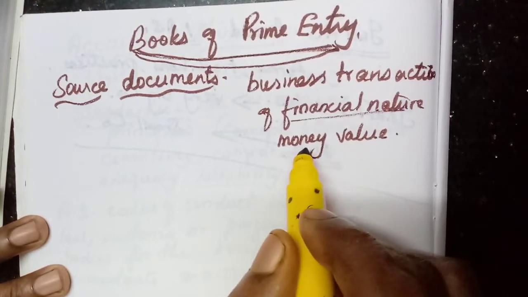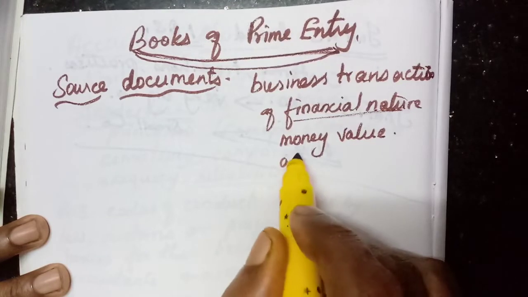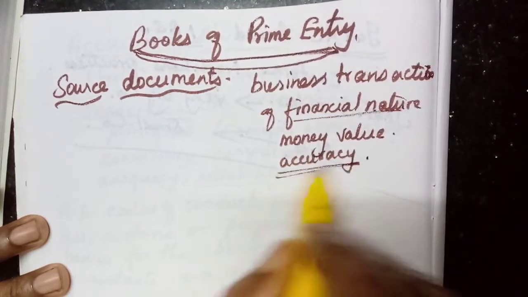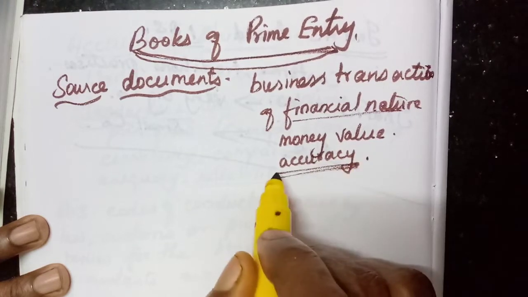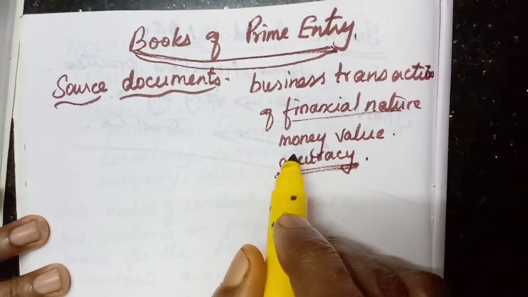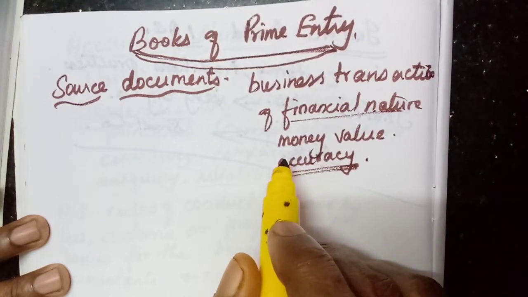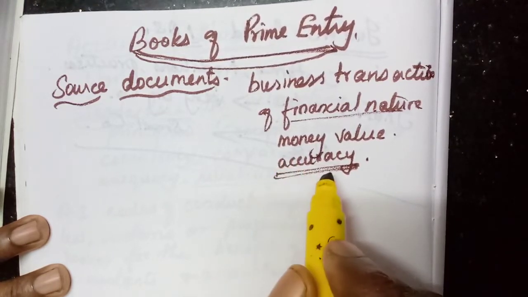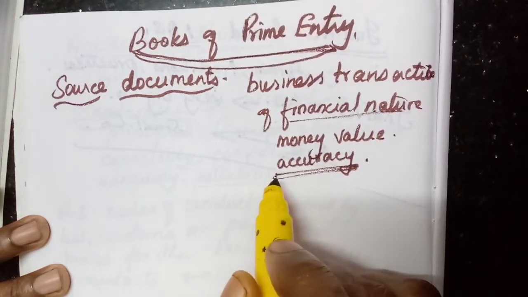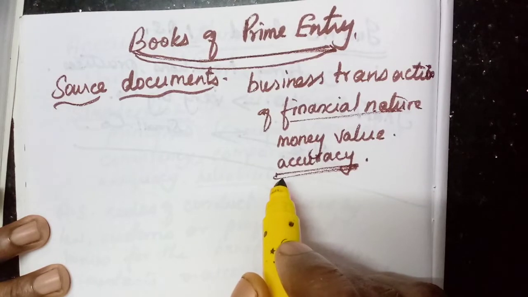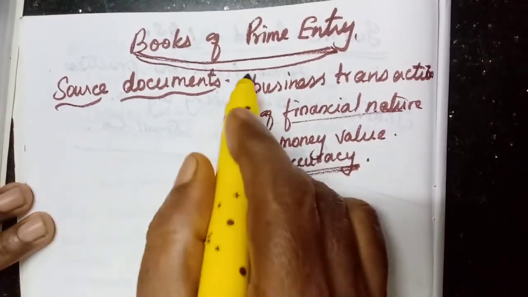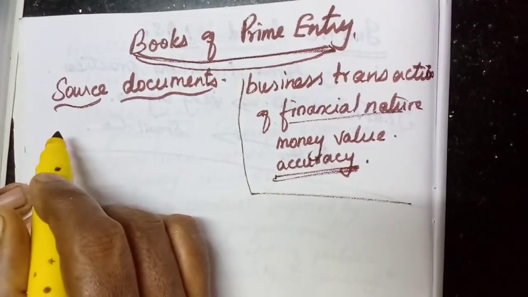That is why, to check their accuracy, because malpractice and fraudulent actions can take place in these business transactions. Instead of 1 lakh they may write 2 lakhs, isn't it? So we need to check the accuracy of the accounts. So we need to check the evidences. That's the source documents. Now we will learn what source documents are.